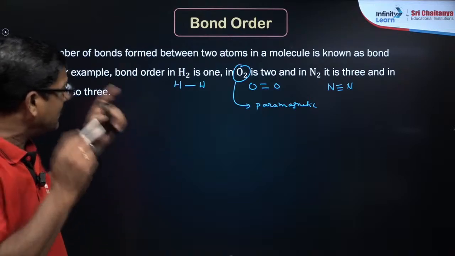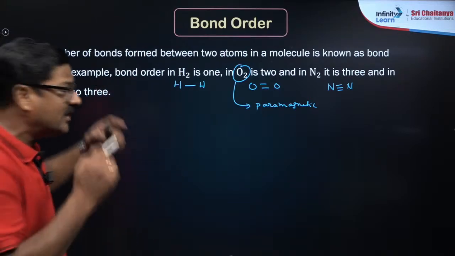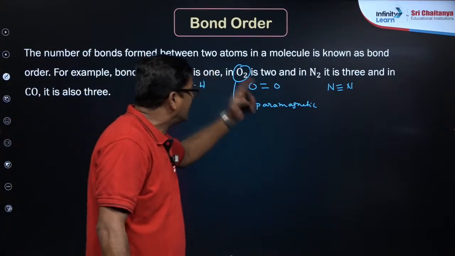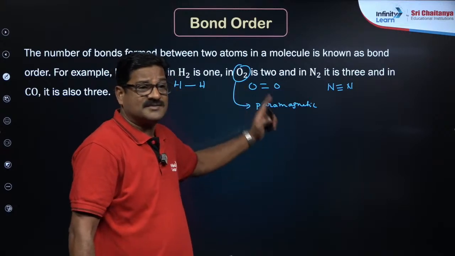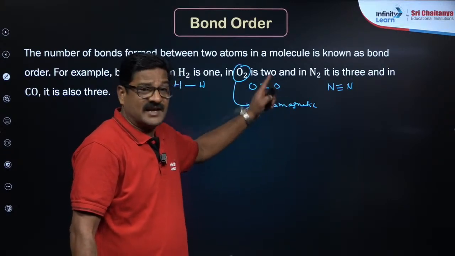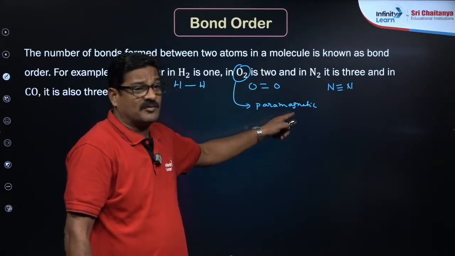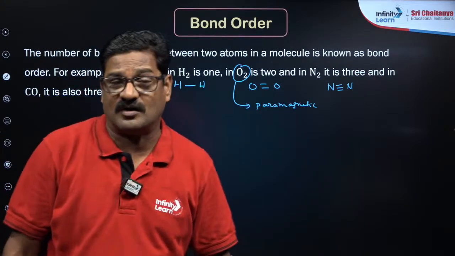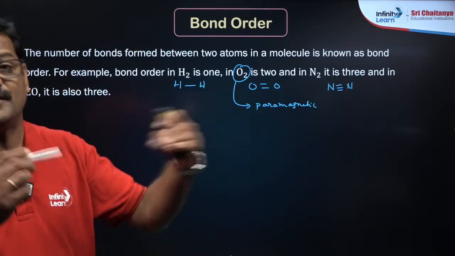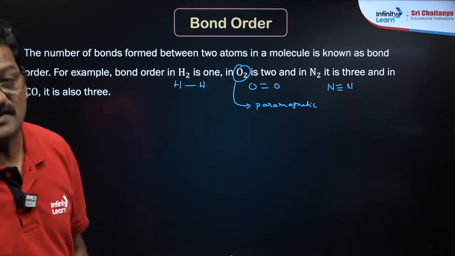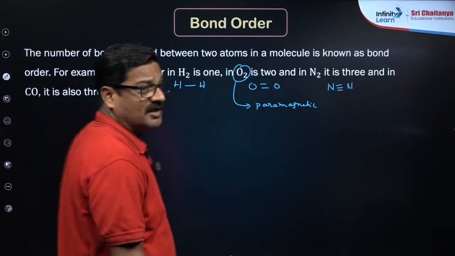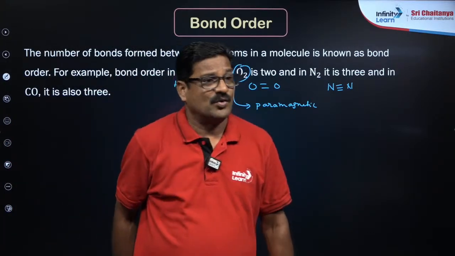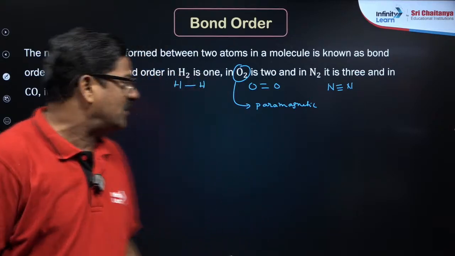Why it is paramagnetic is not explained by valence bond theory, but it is explained by molecular orbital theory. Molecular orbital theory mostly focuses on electron wave functions, the Schrodinger wave equation, and the total quantum mechanical model of the atom.